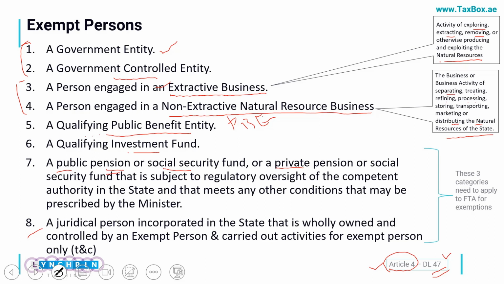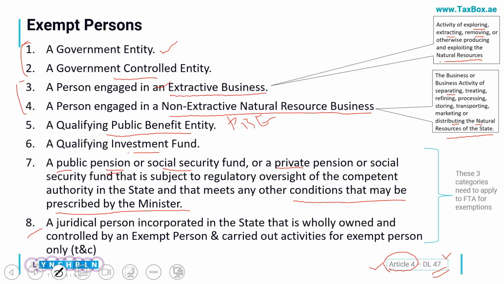One very important thing here: as opposed to the VAT law, in corporate tax we will see many areas saying that conditions may be prescribed by the minister. So we are expecting that in corporate tax we will not get executive regulations, but rather many cabinet decisions based on which the law would be further explained.